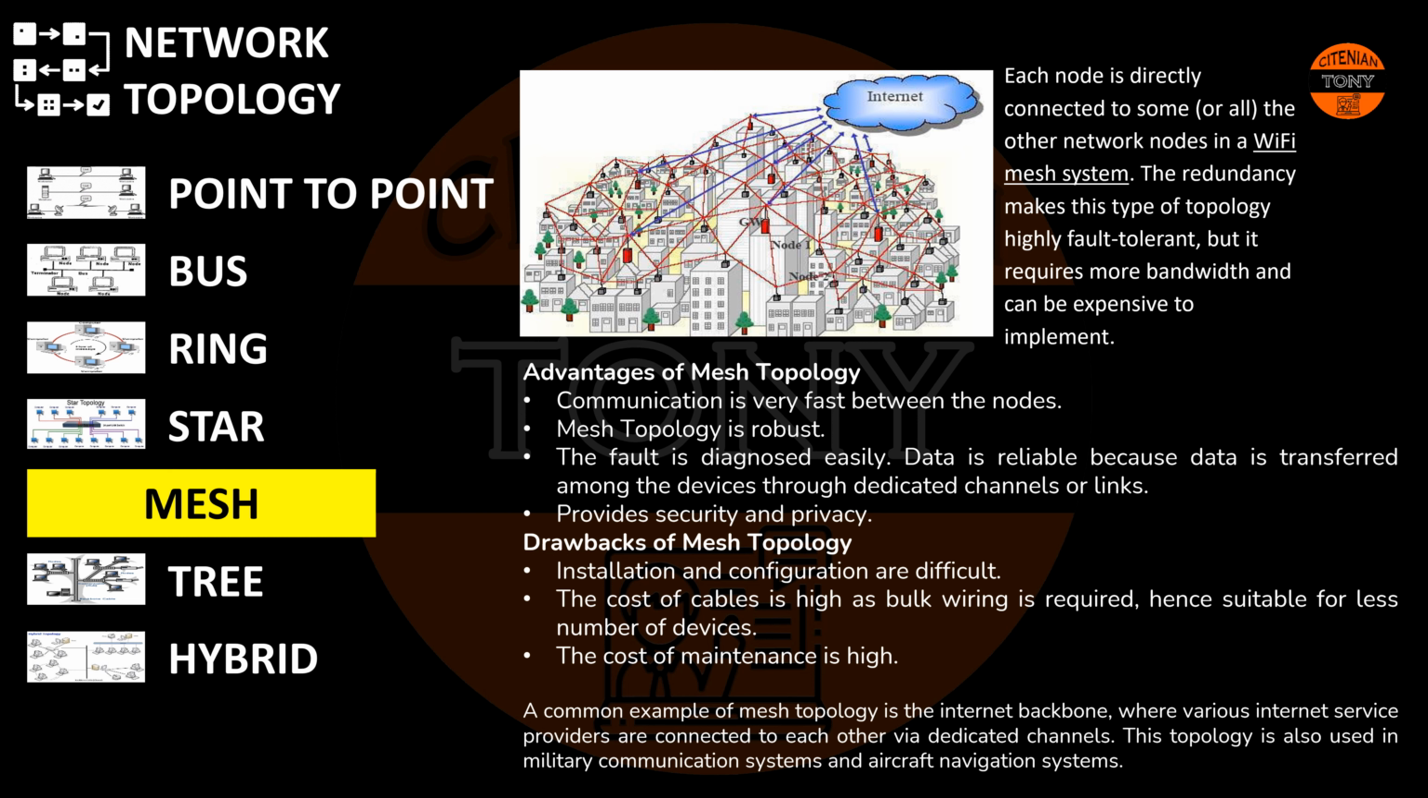Drawbacks of mesh topology: installation and configuration are difficult. The cost of cables is high as bulk wiring is required, hence suitable for less number of devices. The cost of maintenance is high. A common example of mesh topology is the internet backbone, where various internet service providers are connected to each other via dedicated channels. This topology is also used in military communication systems and aircraft navigation systems.